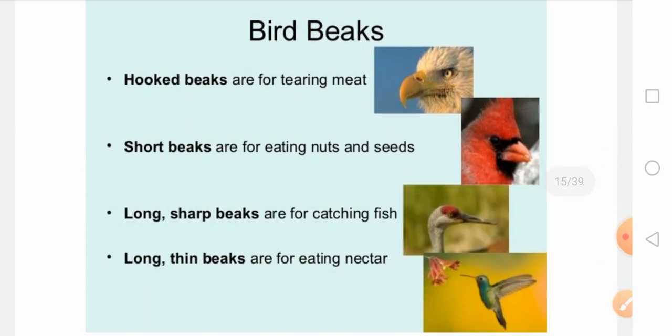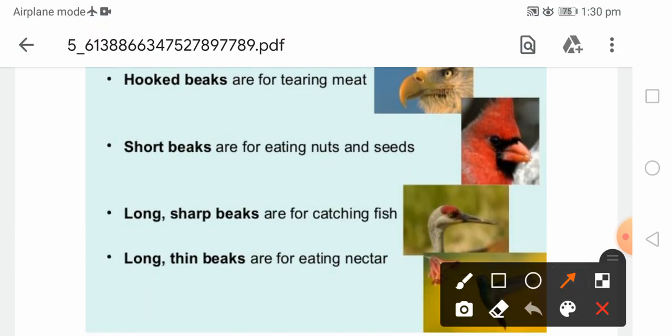Again, on your screen you can find the different types of beaks. Hook beaks are used for tearing meat. The hook beak is found in carnivorous birds like the kite, eagle, owl and hawk. These beaks are very strong and curved, so they are able to tear the meat.